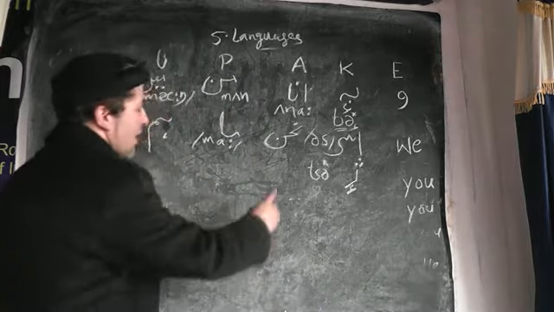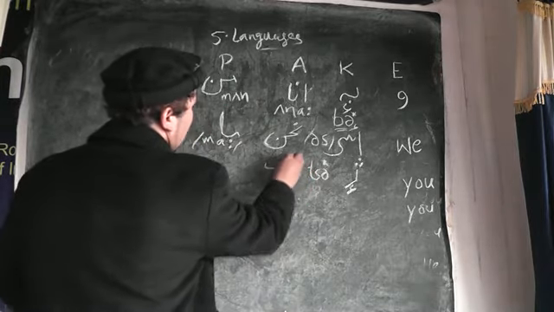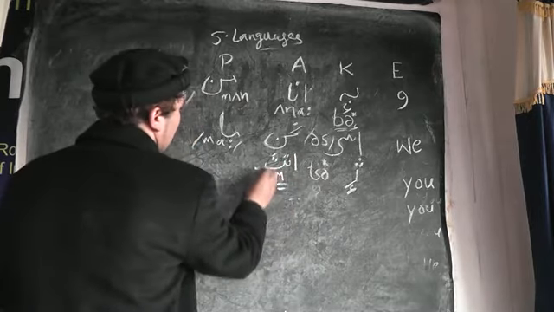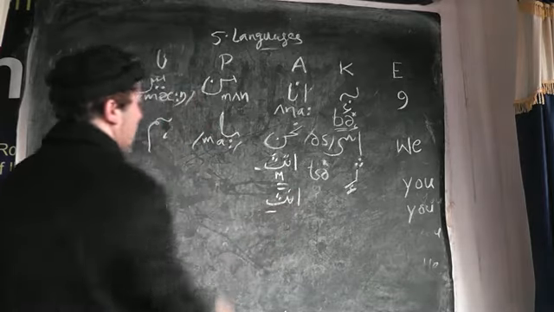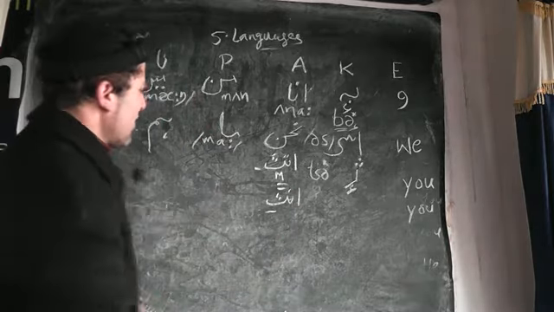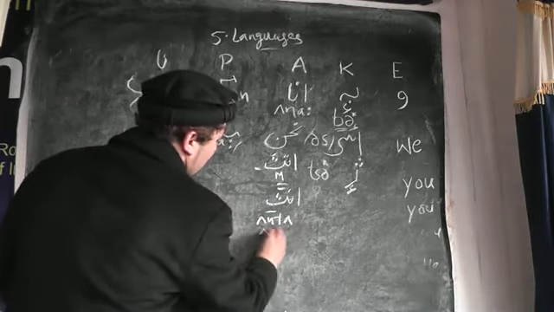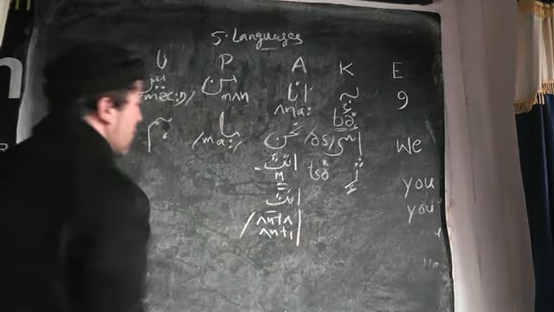So I write here anta for masculine and anti for feminine. This is feminine and this is masculine.